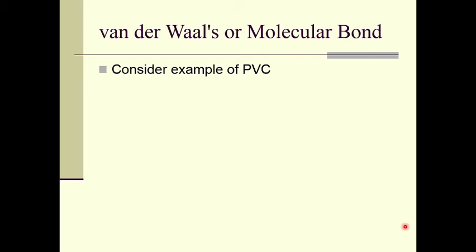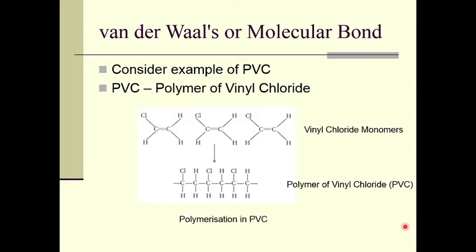Let us consider the example of PVC. We all know PVC means the polyvinyl chloride compound used in the making of plastic pipes. PVC is a polymer of vinyl chloride, so basically it consists of vinyl chloride monomers.